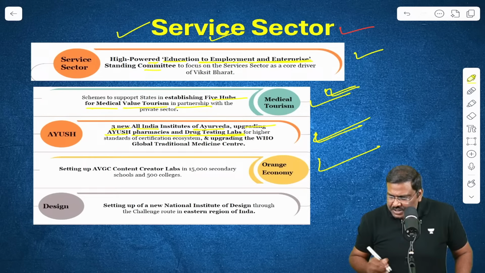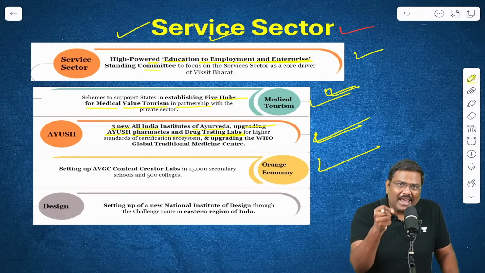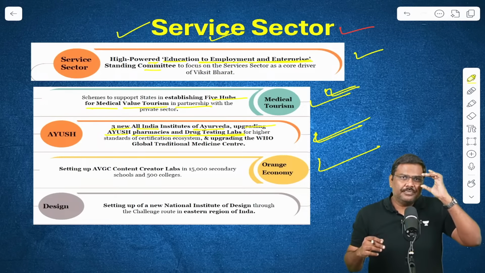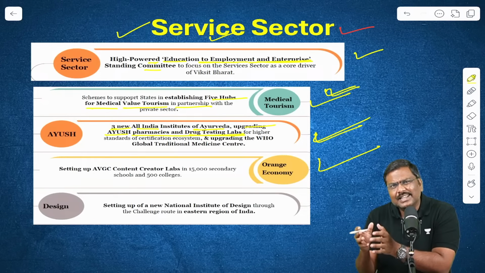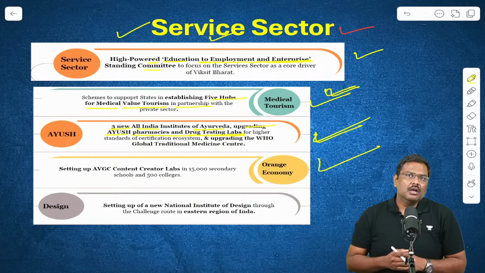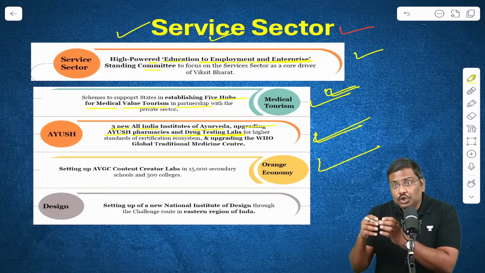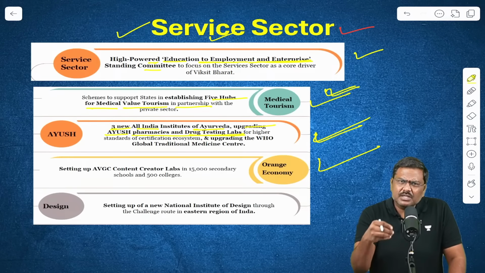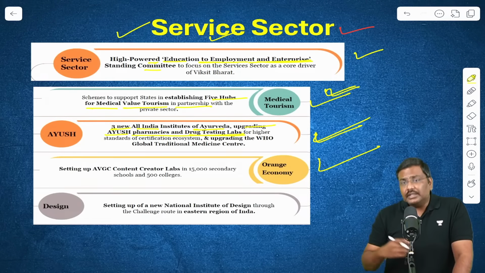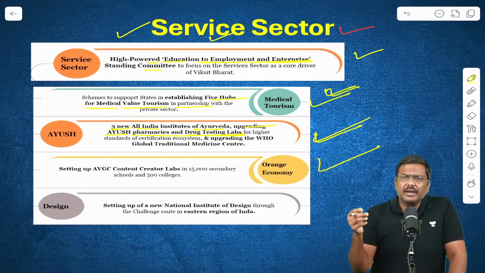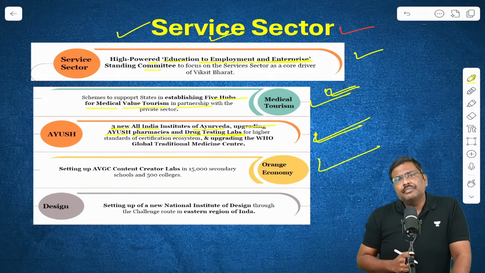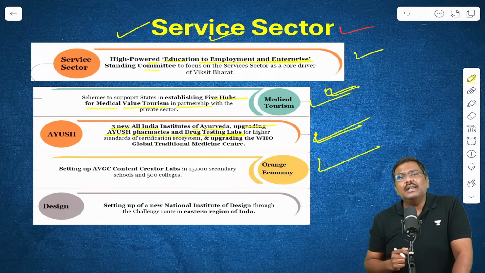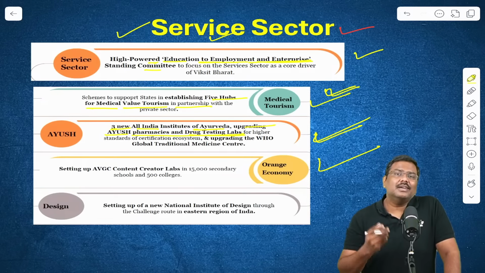Everybody is okay? In addition to this, there is now a focus on the orange economy. Last year, even the Prime Minister spoke about this. Orange economy basically focuses on the creator market, the creators economy. For example, in case of India, through YouTube videos, according to government data, more than 21,000 crore rupees worth of revenues have been generated. The overall creators market employs millions of people in India. It is expected to become worth $50 billion over a period of time. Today it is around $30 billion.